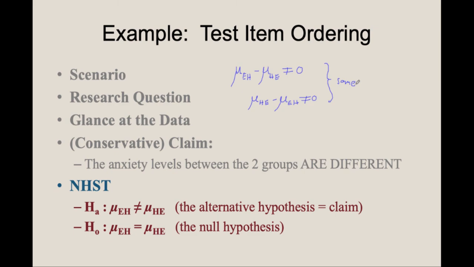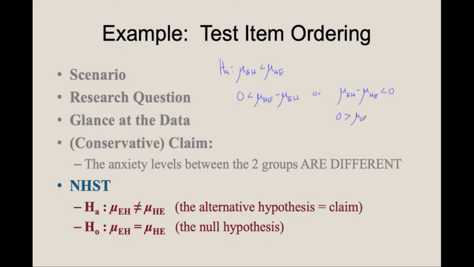One of the things to attend to, however, in any analysis you do, is the order of the subtractions. Once you pick the order of subtraction, as long as you keep the same order throughout, then you should be fine in your analysis. But again, in a two-tailed test, this doesn't matter. For a one-tailed test, this difference will either be less than 0 for one order, but it would be greater than 0 for the other order. And this is what we must be careful about when we're doing a one-tailed test. So in that case, the order of the subtraction does matter if we want that difference to be strictly less than 0 or strictly greater than 0.